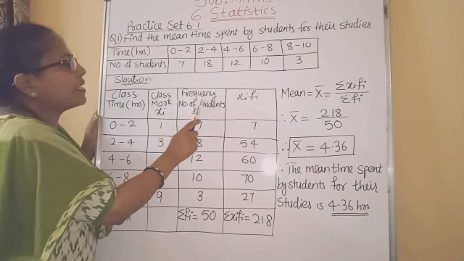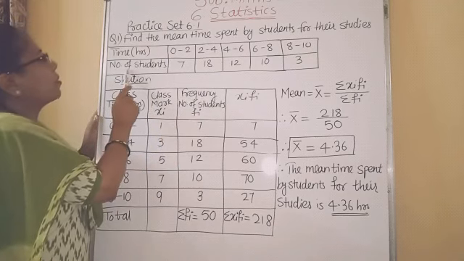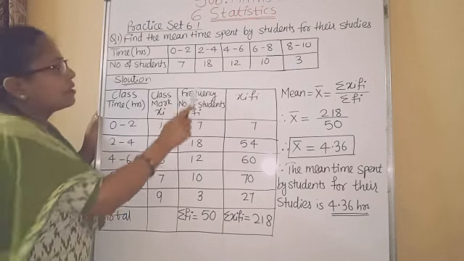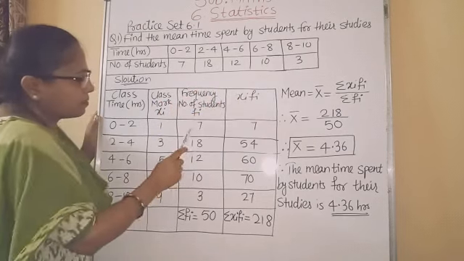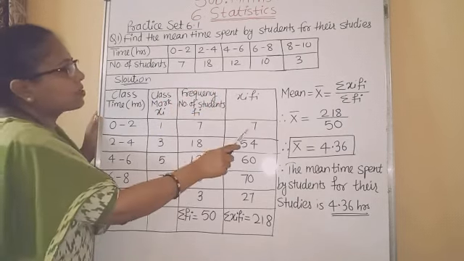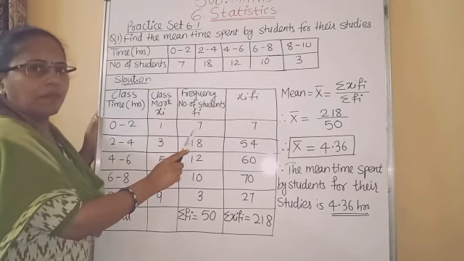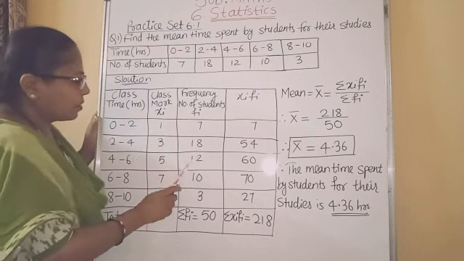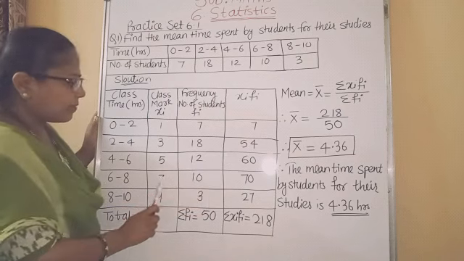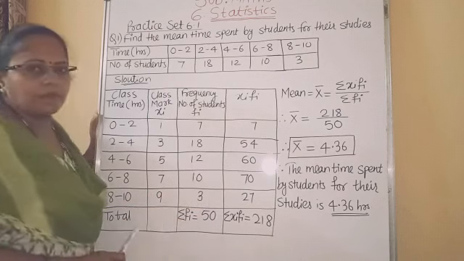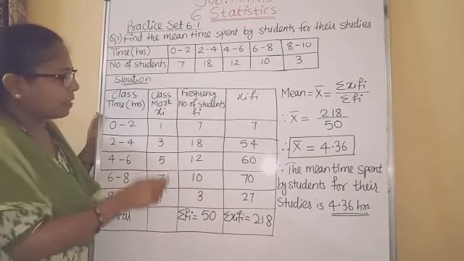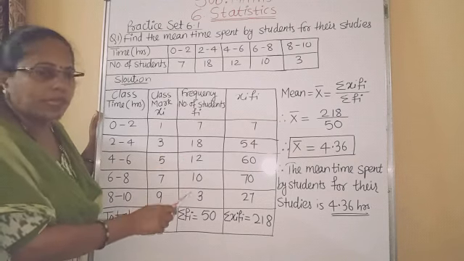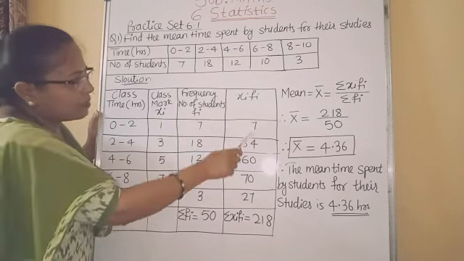Third column is frequency, which is given in the question, number of students. So write down here, frequency is represented as Fi: 7, 18, 12, 10, 3. And the last column is the product of Xi into Fi. So here 7 1s are 7, 18 3s are 54, 12 5s are 60, 10 7s are 70, 9 3s are 27. Now students, while writing these numbers, be careful to write the unit place digit below the unit place digit, so that it will be easy to add these numbers.